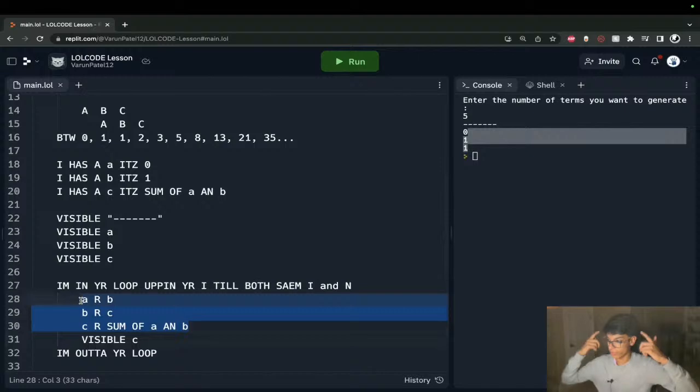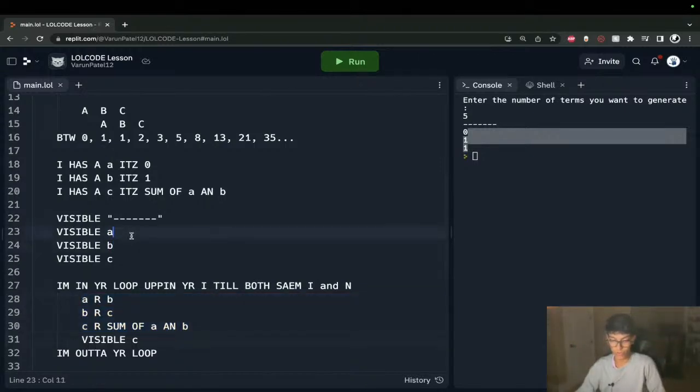So let's talk this through as the loop is running. I have ABC. We know A is going to be 0. We know B is 1. And we know C is going to be 1 as well, because again, 0 plus 1. So this is where all the numbers are currently standing, 0, 1, 1, A, B, C. Now, what I'm saying is that my A is now equal to my B. So this A, which was originally 0, is now equal to my B, which makes it 1.